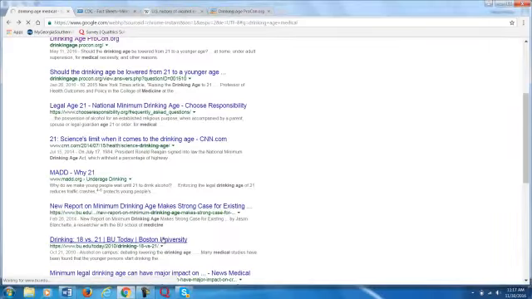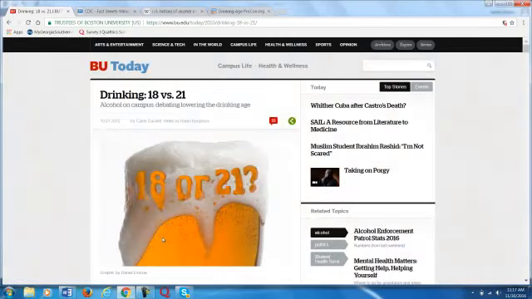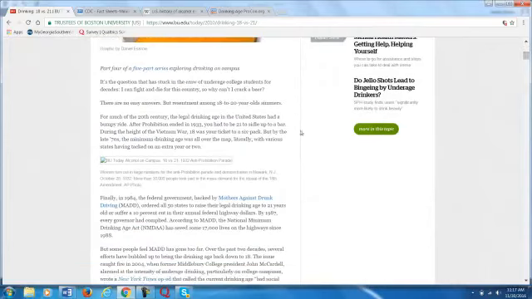Okay, Boston University. Oh, here's a good debate. So I can use this debate right here to give me good arguments for my paper. It's Boston University. Now I'm just going to read through this, and I'm reading through because if I find things that back up my opinion and my topic, I can use them. And if I find too many things against my topic, I may just change my topic for the paper.